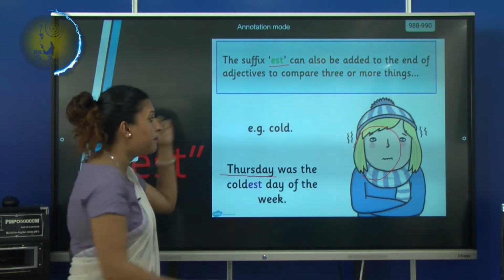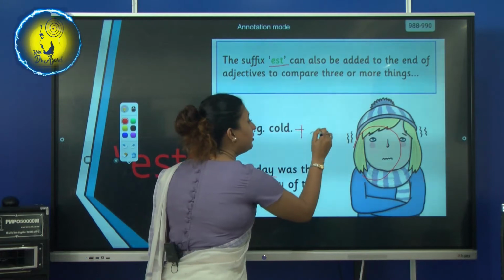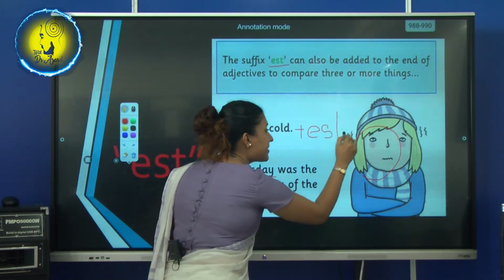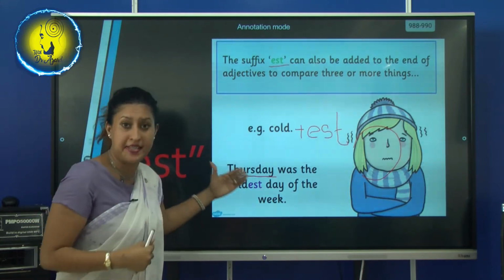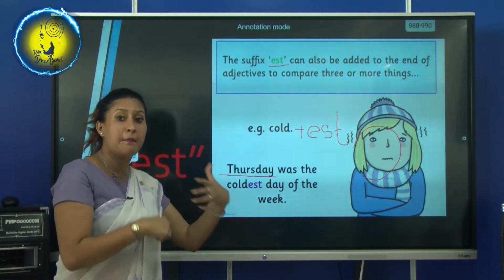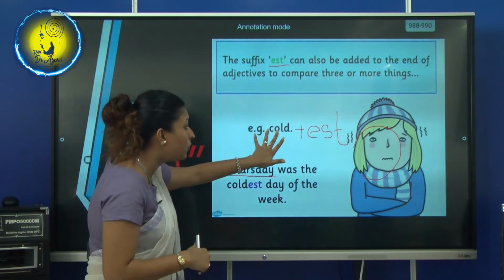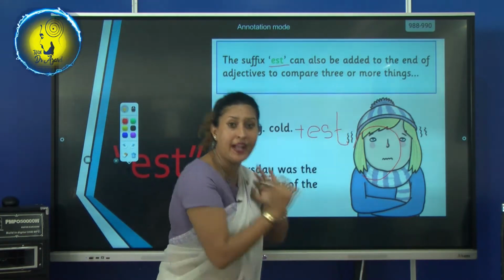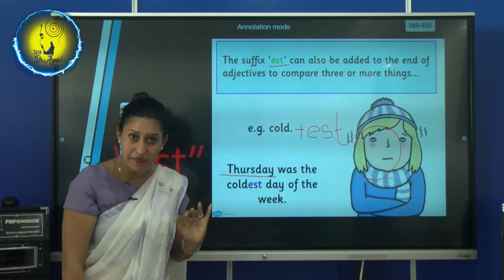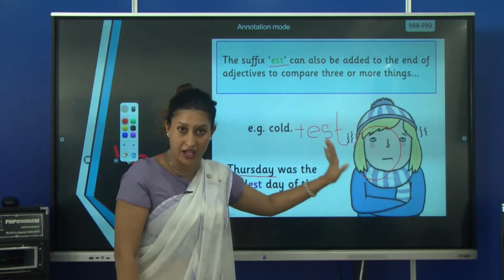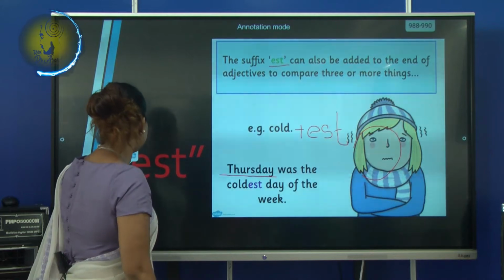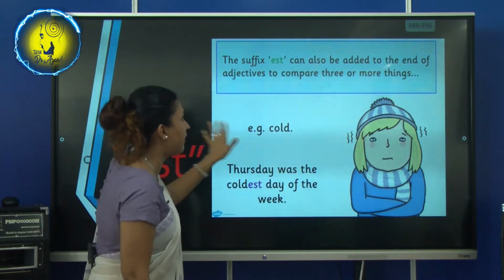To the root word cold, when we add est, it becomes coldest, which means we made this root word into a superlative adjective. So cold becomes coldest. I think you are clear on that. Let's move on to the next suffix.